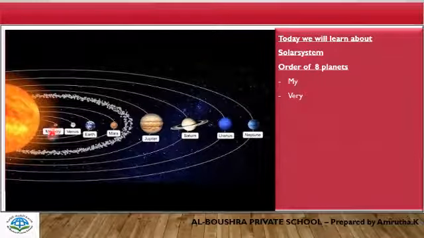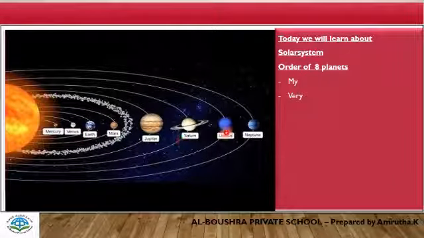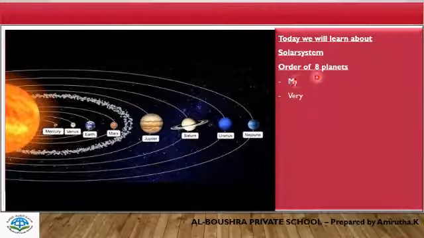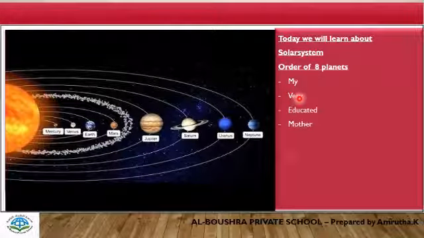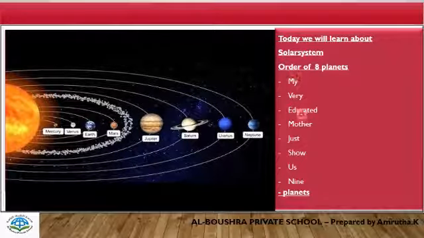The first is Mercury, Venus, Earth, Mars, Jupiter, Saturn, Uranus, Neptune, Pluto. How to remember this order? See, our planet Earth is the 3rd planet. How to remember this? I have given one sentence. If you remember this sentence, you can remember the order of the planets. They are: My very educated mother just showed us 9 planets.